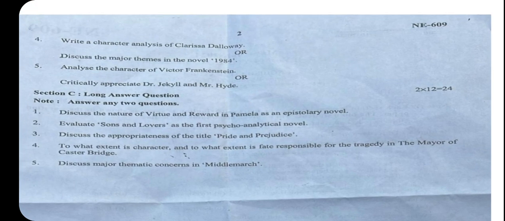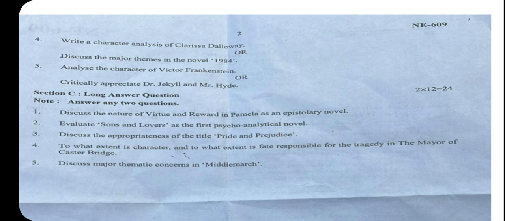The next question is: write a character analysis of Clarissa Dalloway. This is Mrs. Dalloway's story; that's the novel's name. You have to show how Clarissa Dalloway changed her mind: she is a lady over fifty years old, and when she meets her boyfriend from once upon a time, they had been in love with one another.